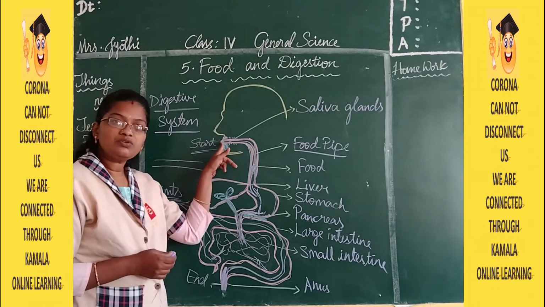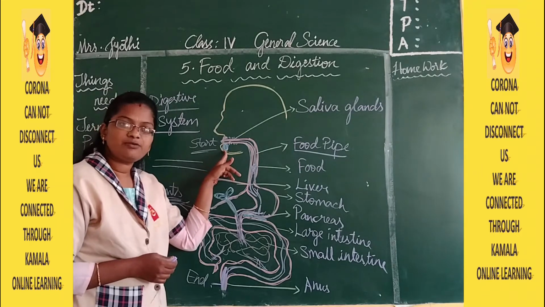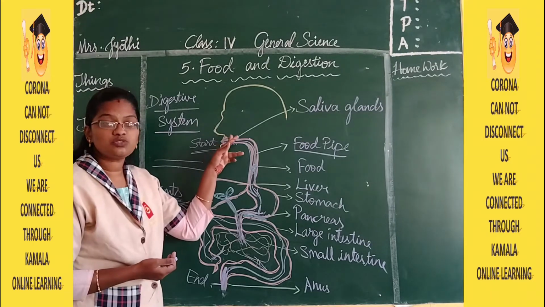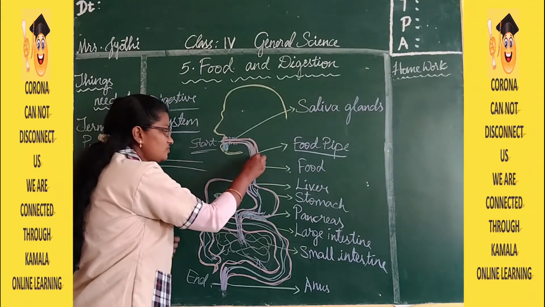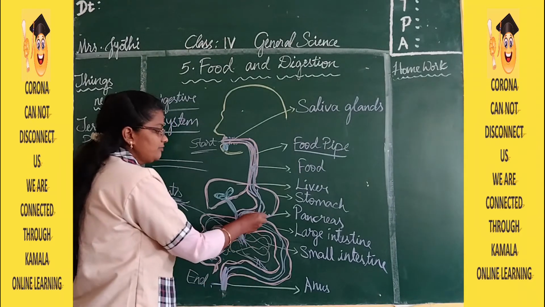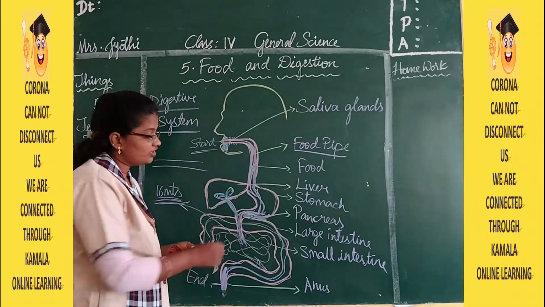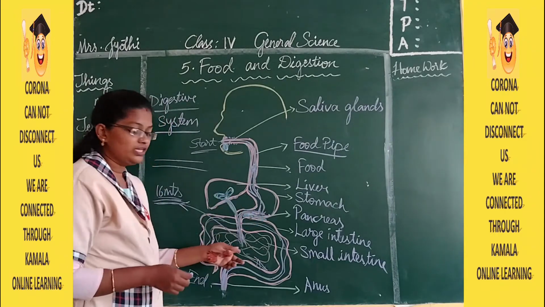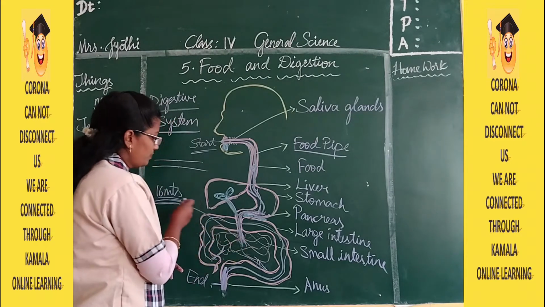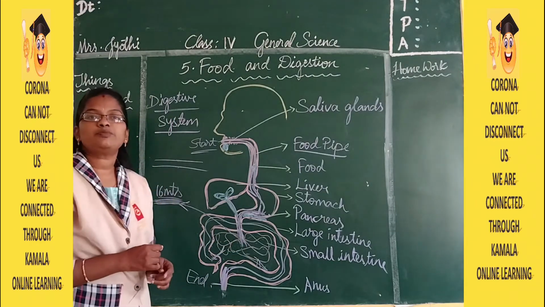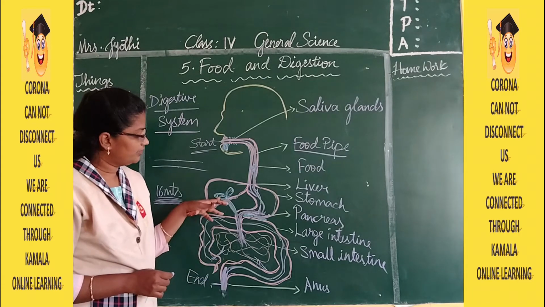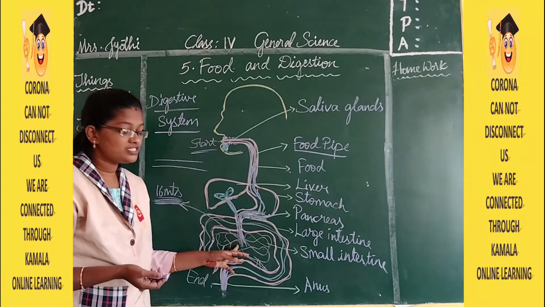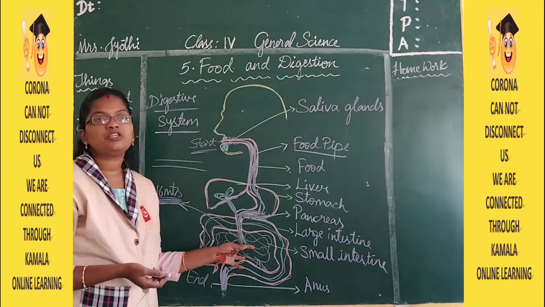From here we eat the food. Here the saliva glands are present. Saliva glands produce saliva, and with the help of saliva you chew the food and then swallow. It enters the stomach, and because of some digestive enzymes, the food gets digested a little bit. Then it enters the small intestine and passes through its 16 meters length. Here the liver produces some juices, and those juices help in the complete digestion of the food.